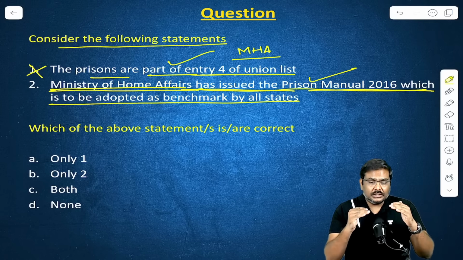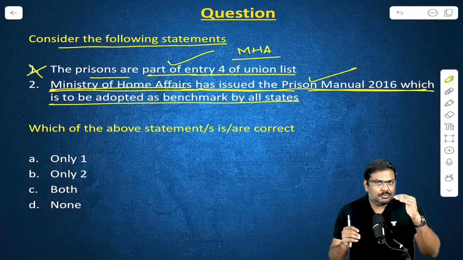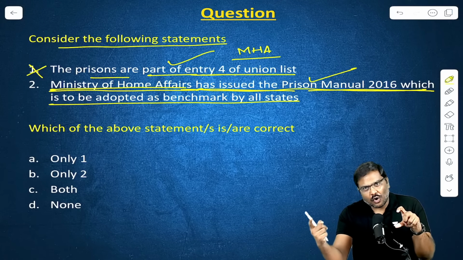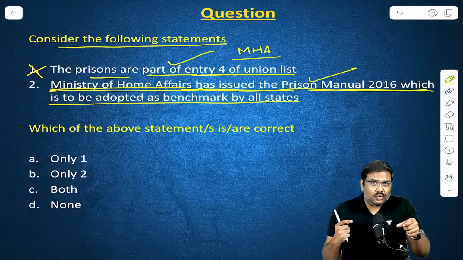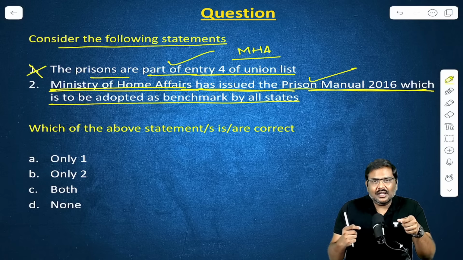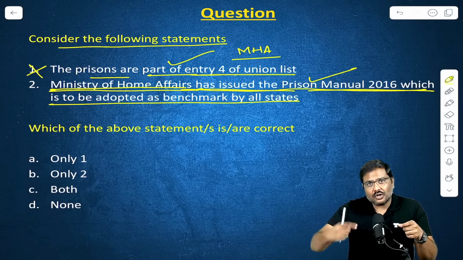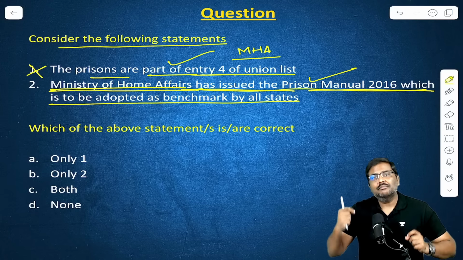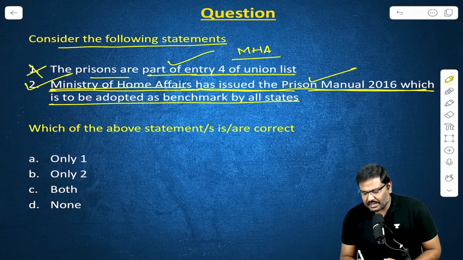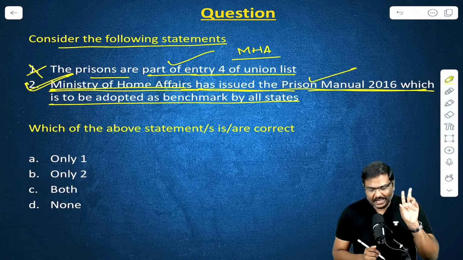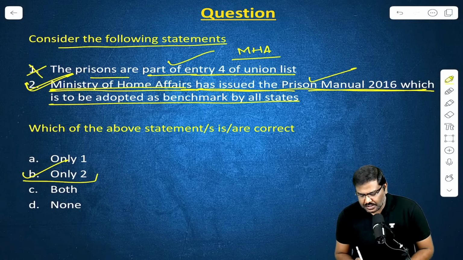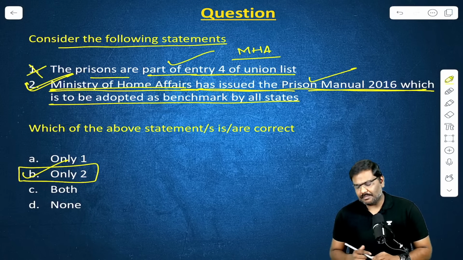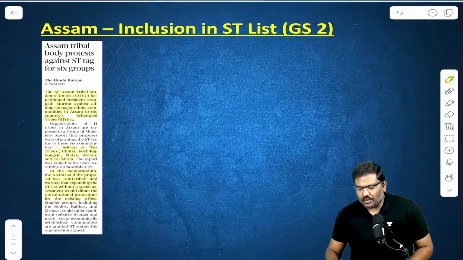In fact, the Ministry of Home Affairs says the provisions which have been provided in this manual should be adopted across all the states. These should be used as a benchmark, as a standard for implementing the provisions across all the states. States should make changes to their respective prison manuals. Second statement is correct, by the way. Right option for the question will be option B, only 2. That is, only the second statement is correct. Let me go forward. Next article.